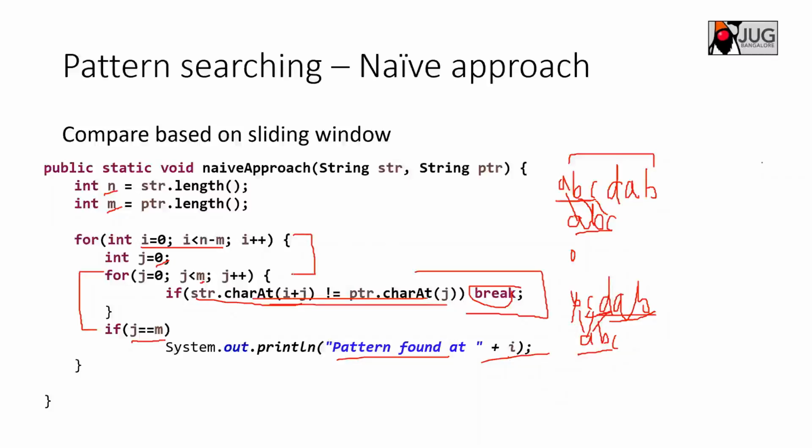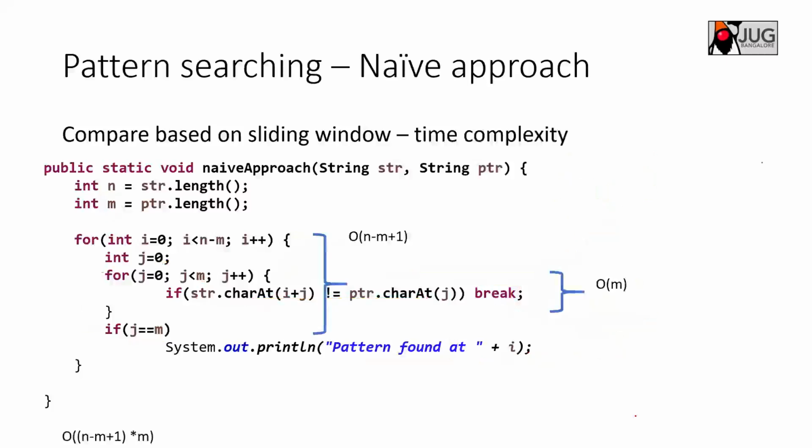I hope it is clear. This is how the pattern will be matched. But if you see the time complexity, what is the time complexity here? So this loop is going till what level? Big O of n minus m plus 1. Why plus 1? Because we are starting from the 0th position, right?